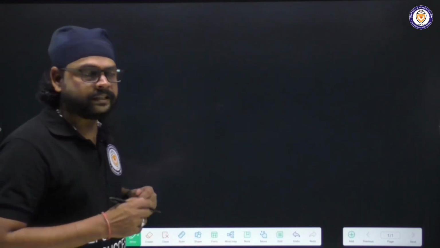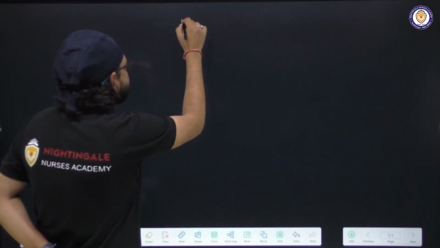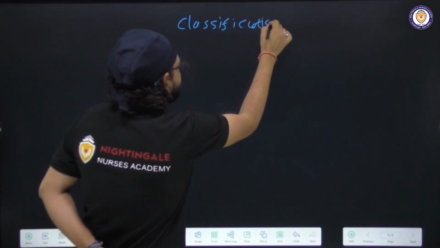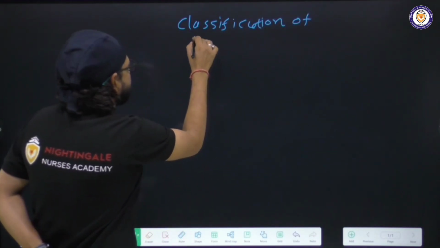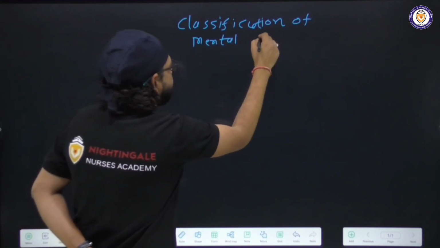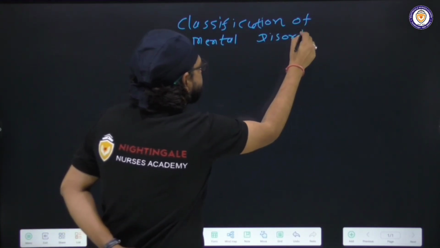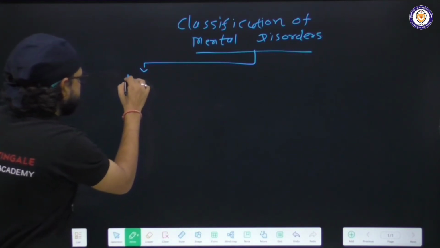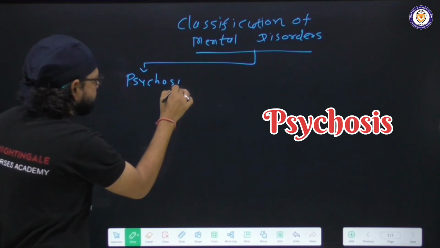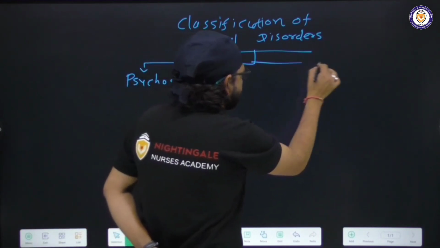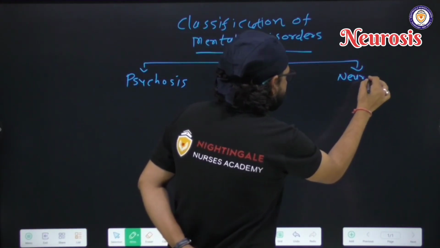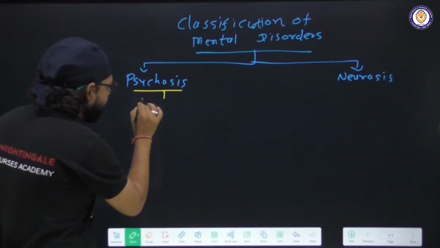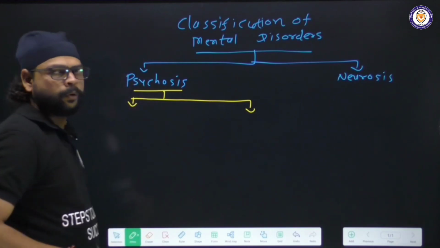Here we are going to classify psychiatric disorders, mental disorders. Classification of mental disorder or mental illness is in two major parts. First one is known as psychosis and second one is known as neurosis. Now, psychosis is further divided into two major portions.